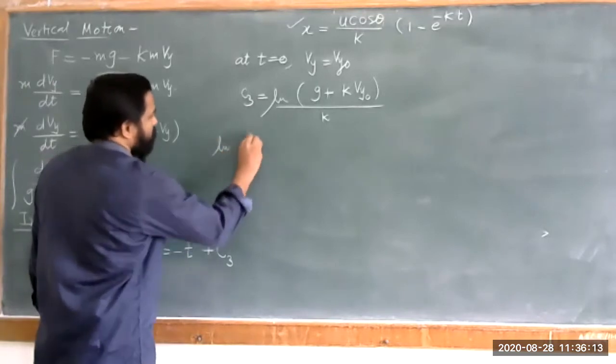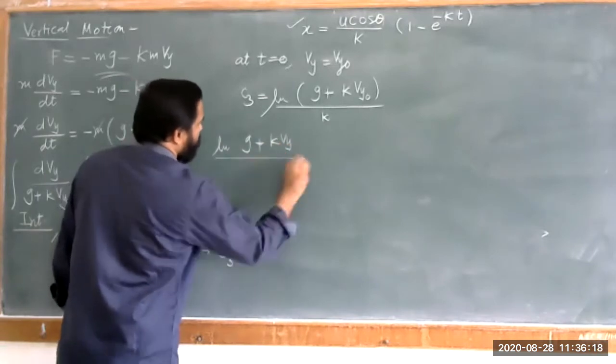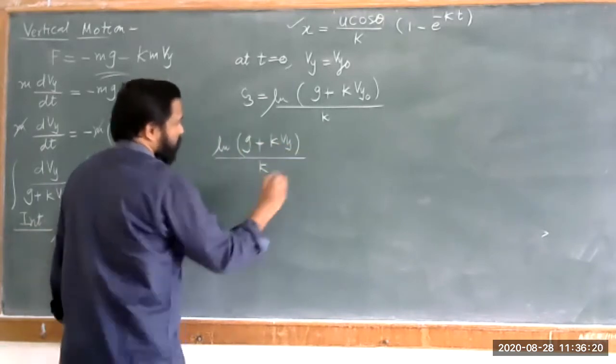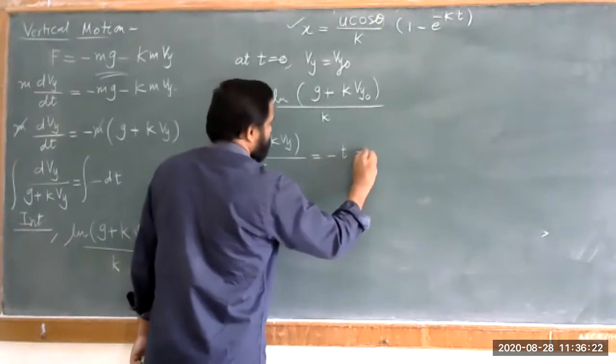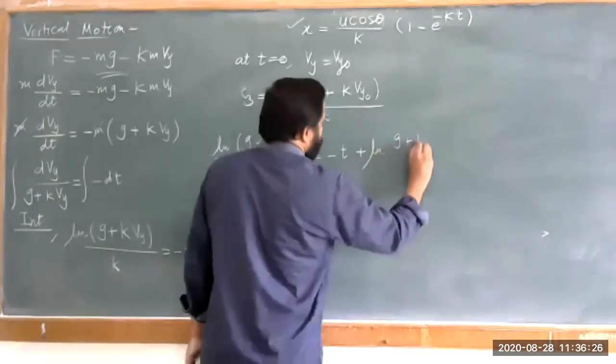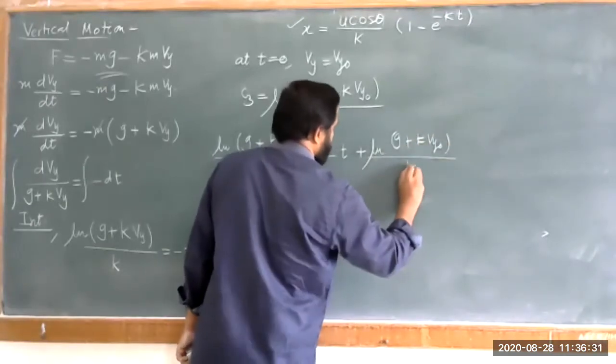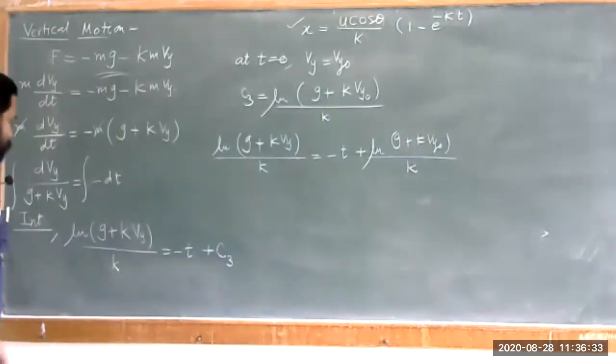We can have log of g plus k vy, divided by k, which is equal to minus t plus ln of g plus k vy naught divided by k. Okay, so you just have this integration.